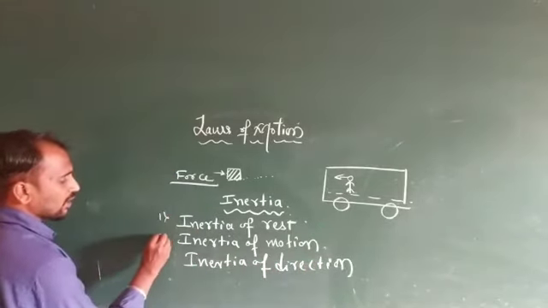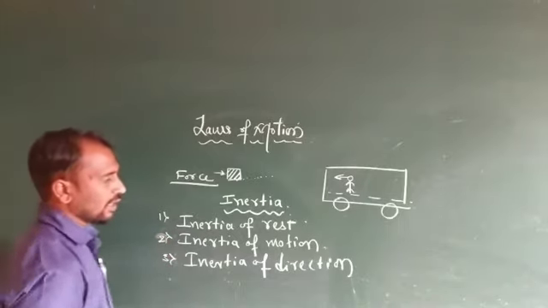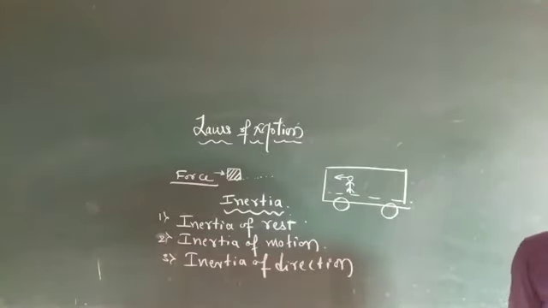So, inertia of rest, inertia of motion, and inertia of direction. First we consider inertia of rest.